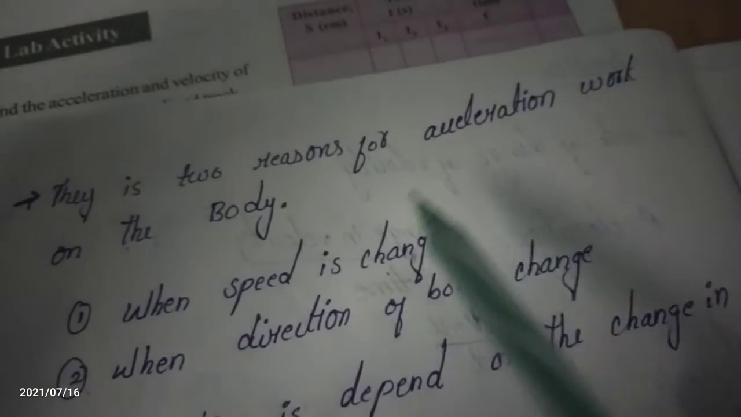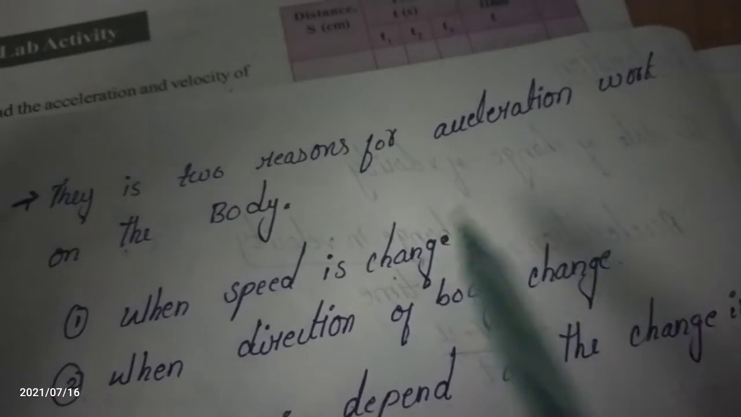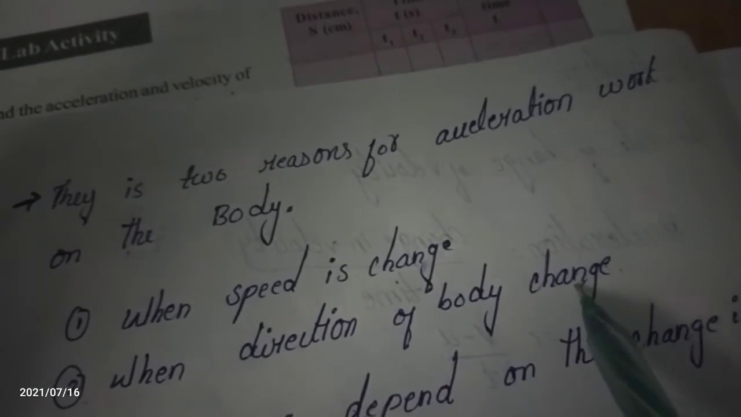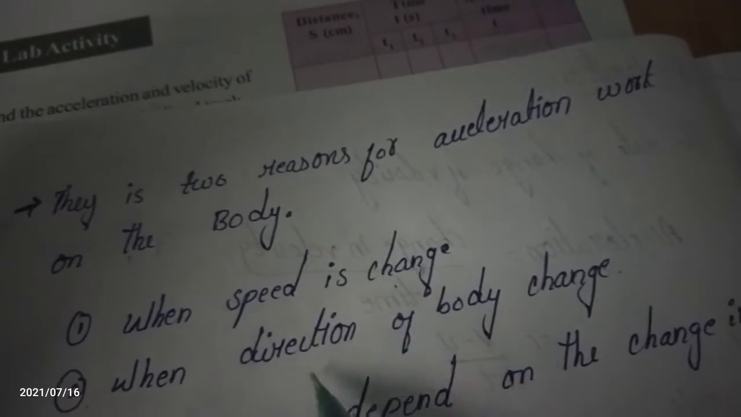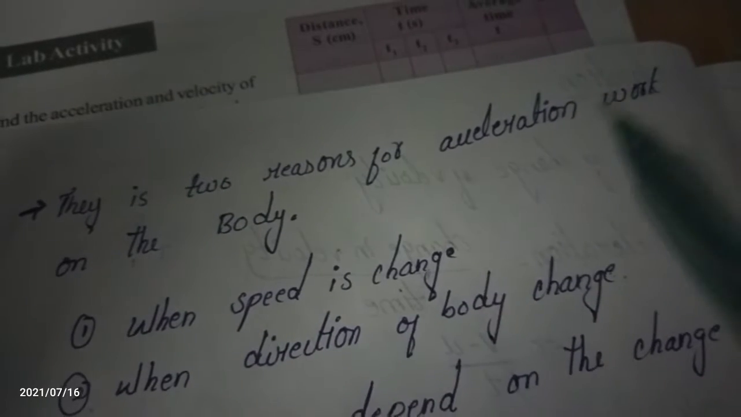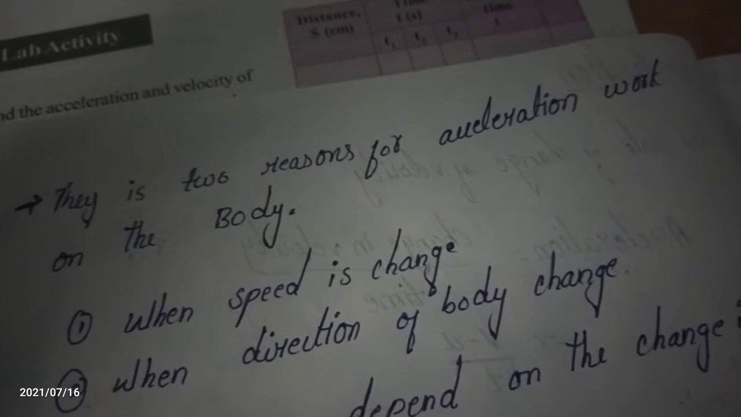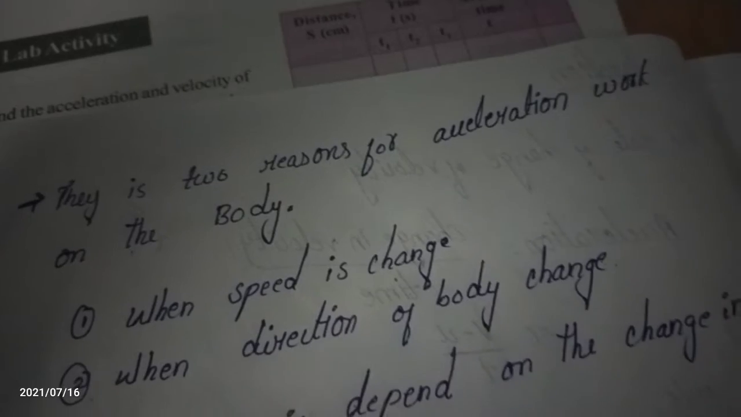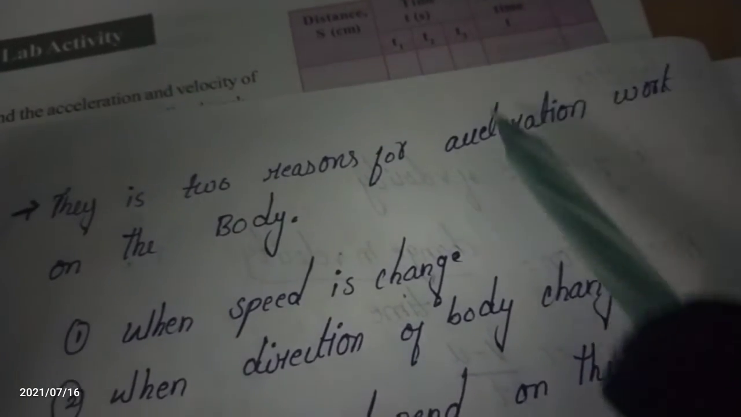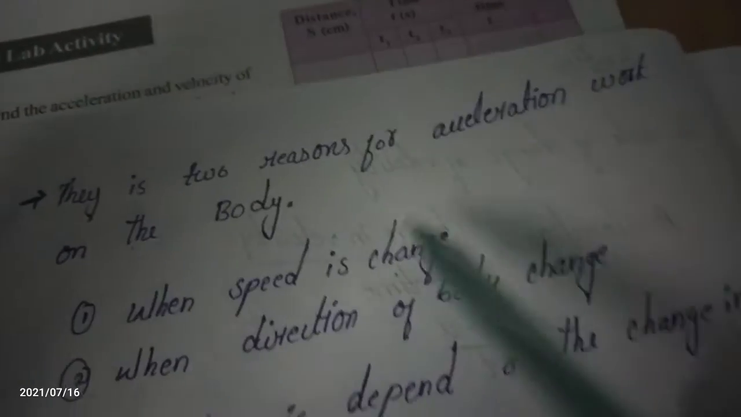Okay, can I follow my points? When speed is changed, direction of body is changed. When the speed and direction of the body is changed, then velocity also changes. When velocity is changed, the acceleration works on the body. This is the meaning of these two points.